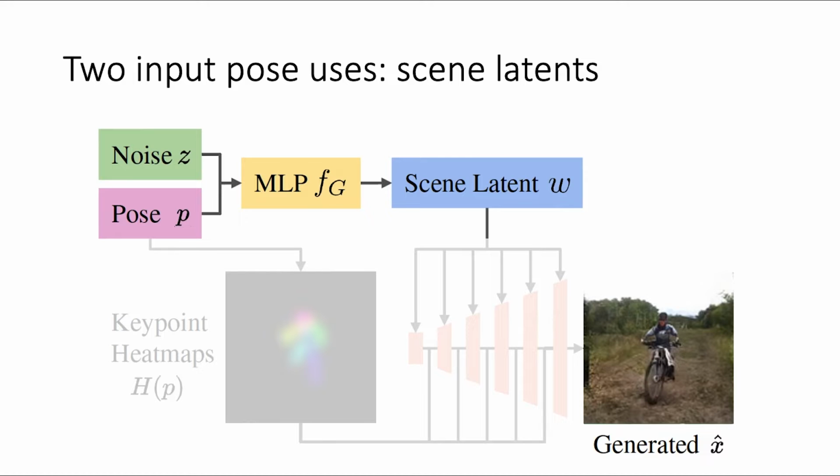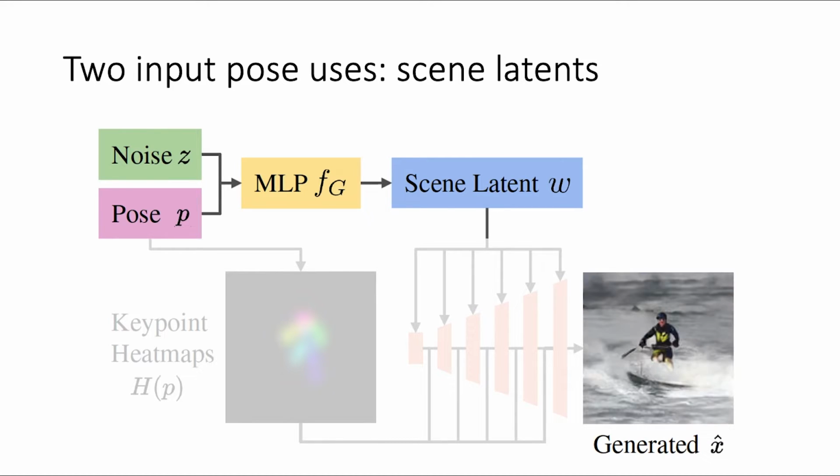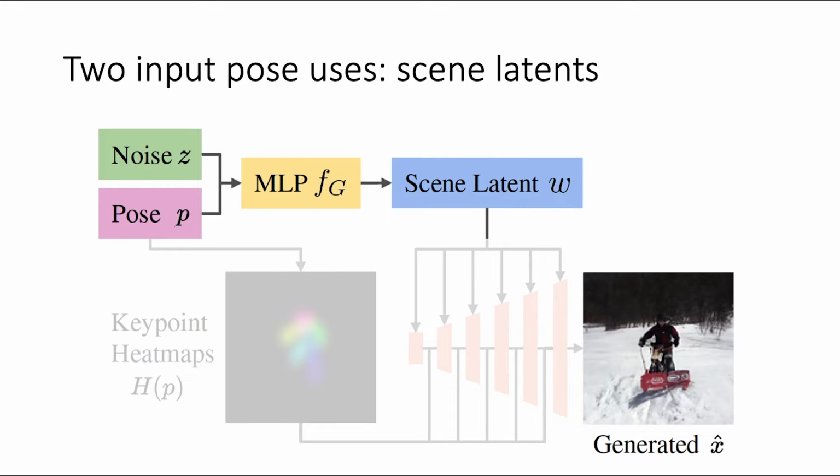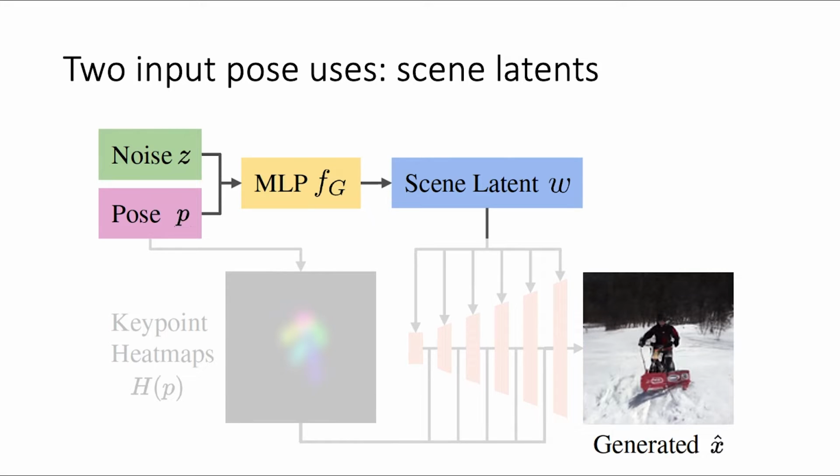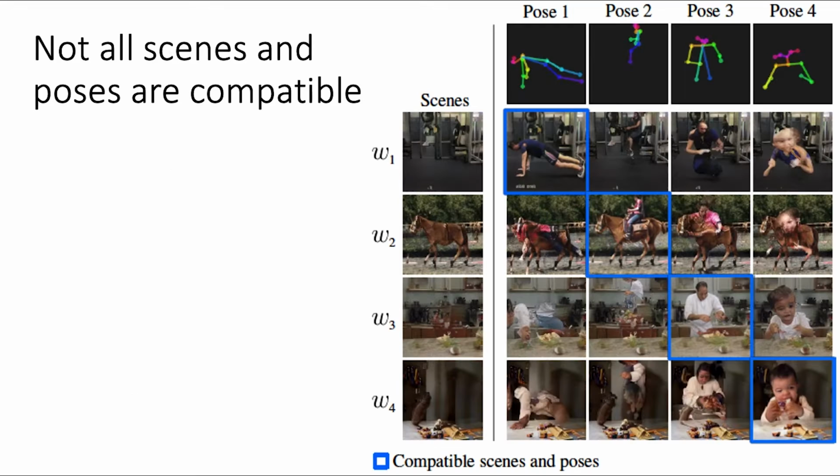We can sample different compatible scene latent codes by conditioning on the same pose, yet providing different input noise. In addition to improving quality and allowing us to generate scenes without humans, using these two pose conditioning mechanisms enables many applications. One particularly interesting application is to visualize incompatible scenes and poses. Here we force the scene latent codes and poses to be combined from different samples. The blue diagonal corresponds with scenes generated for the correct input pose, whereas all others show mismatched poses and scenes.